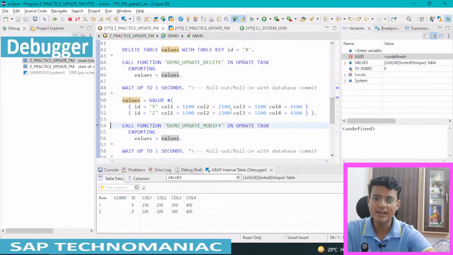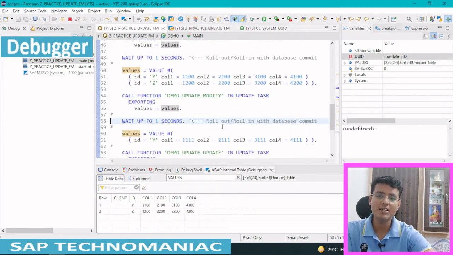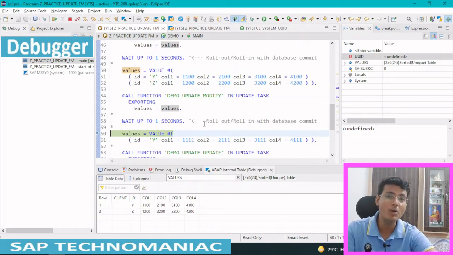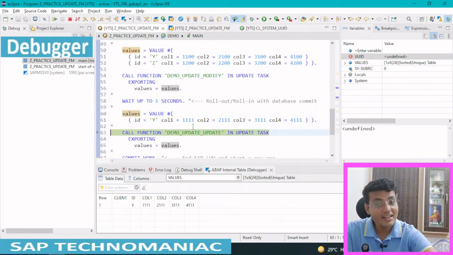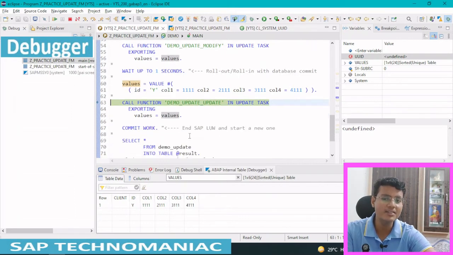Let me do F5. Again, after deleting the YZ table entries, I updated the YZ table again, modifying this internal table with this value. So it will be modified. I'm again waiting for 1 second. It is not directly replicated in the database table, as I already know, because this is called in update task. It will be called after the commit work. I'm waiting again for 1 second. Again I changed the Y column value with 111 in the internal table, and updated the internal table with these values.